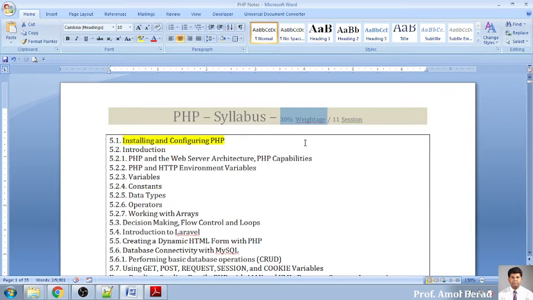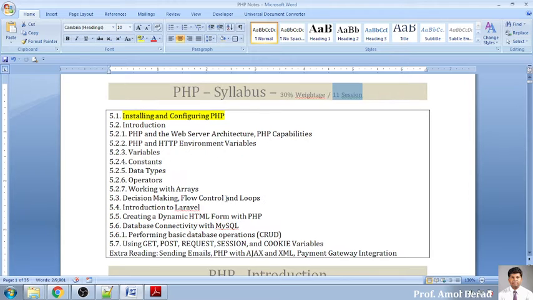So out of 50 marks, 30% means 15 marks, probably questions will be asked on PHP. So that's why I'm covering it in a very fast mode in front of you. It needs to be covered in 11 sessions as per the university standard. Now, as far as the topics are concerned, we discussed the installation and configuring of PHP yesterday.